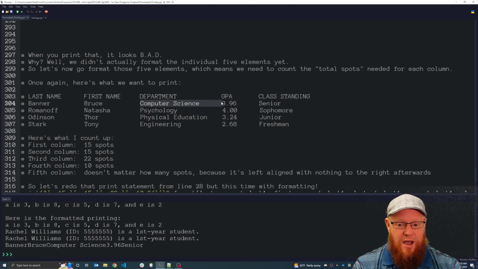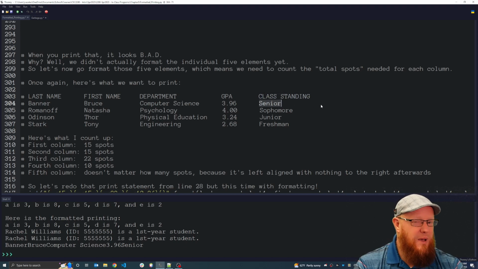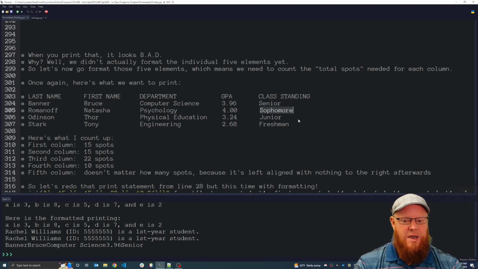The department column is 22 characters in width. The GPA column is 10 characters in width. And then finally, this last column, its width does not matter. I could specify a width, but it doesn't matter. And I want to make sure we're on the same page and we understand why it doesn't matter.